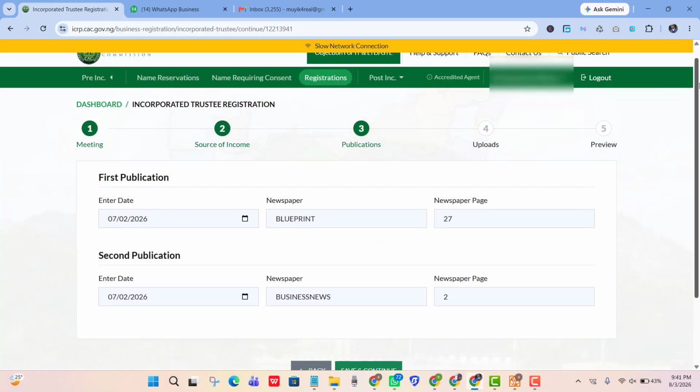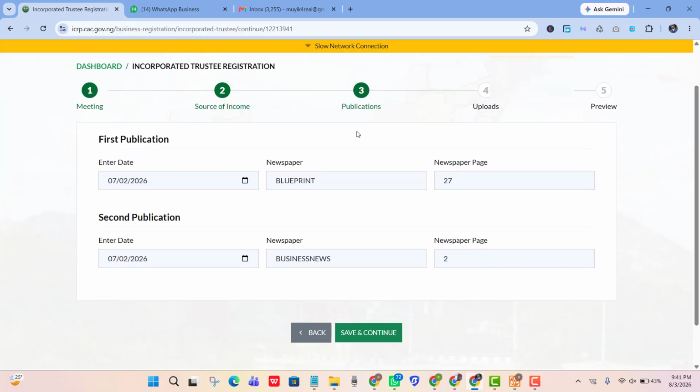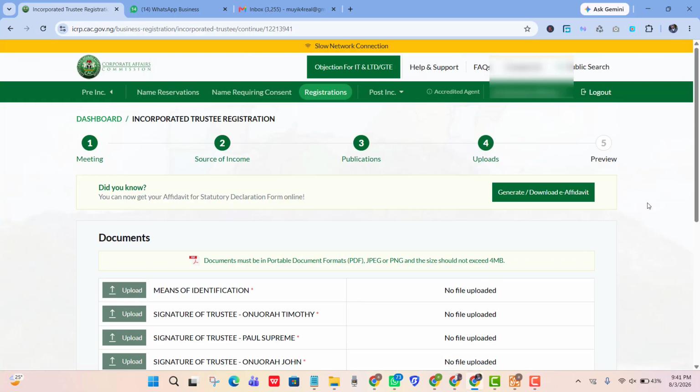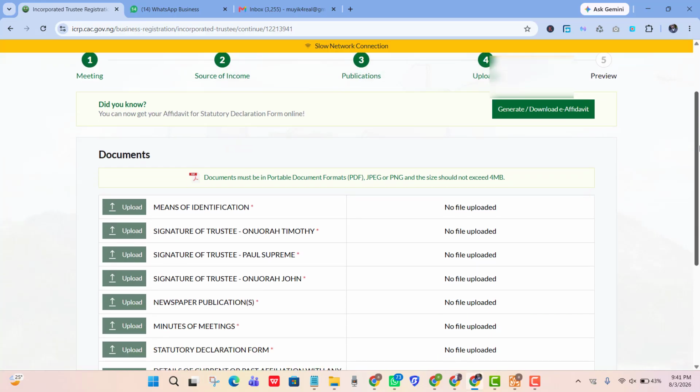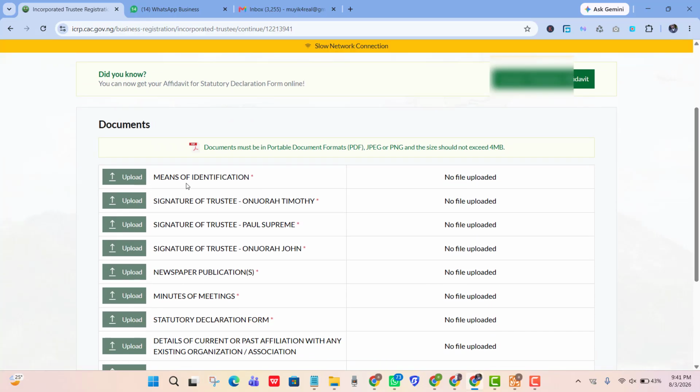And then here, you need to put in your newspaper publication date, the newspaper name, and the page where it can be found. And then you do all your screenshot and your capture, which, like I said, I've taught you how to do in another video in the video description. Once you have done that, you click on save and continue. And it's going to bring you up to this point where you have to submit your means of ID, the signatures of the trustees, and then the newspaper publication, the minutes of meeting.